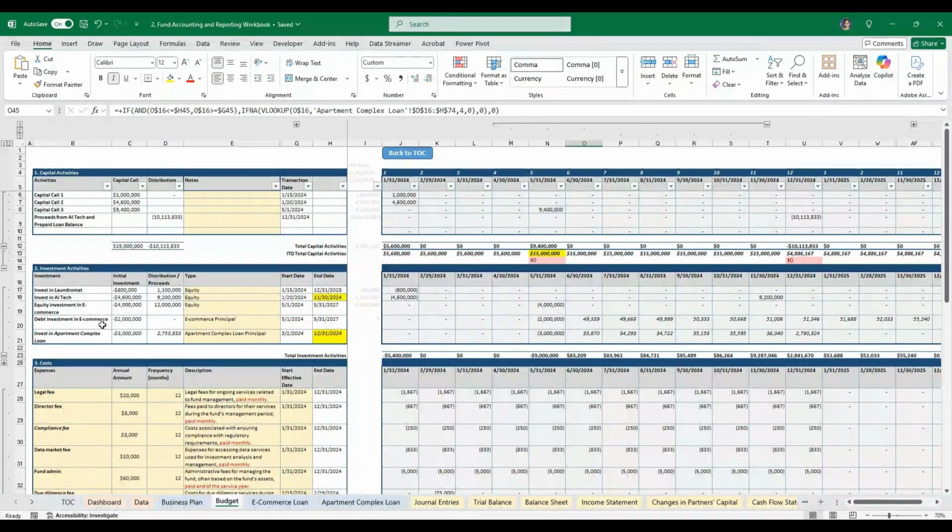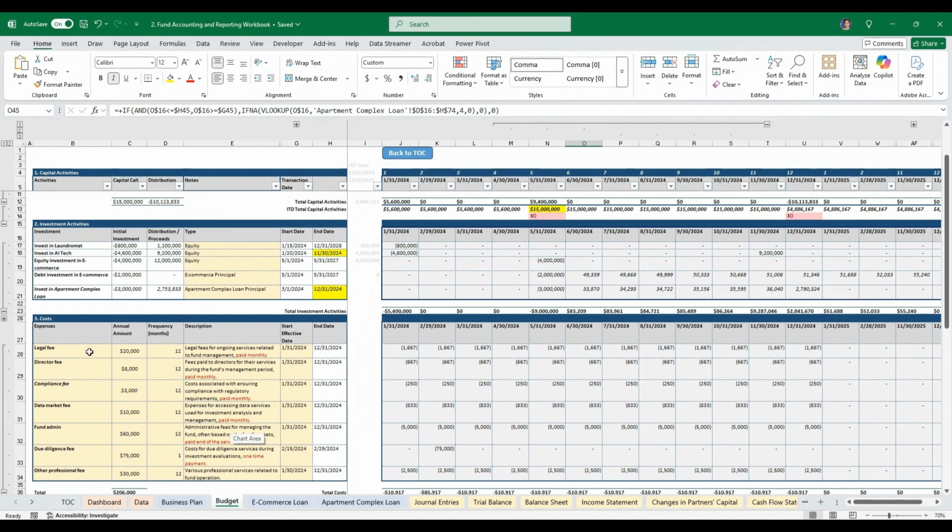And then here, now we have our cost. These are my made up numbers too. I just made up some typical costs that would happen in a fund. So I assume we have $20,000 legal fees for ongoing service related to fund management. And then we assume we have $8,000 director fees. So these are the fees paid to directors for the service during the fund's management period. And we have our compliance fee. These are the costs associated with ensuring compliance with the regulatory requirements.